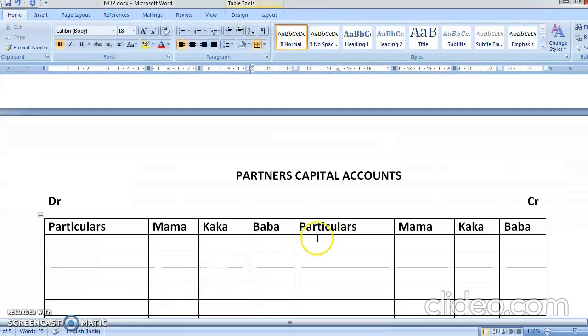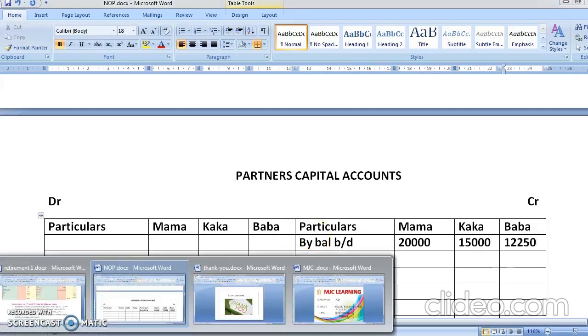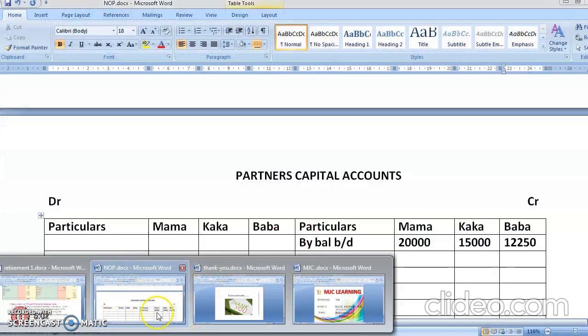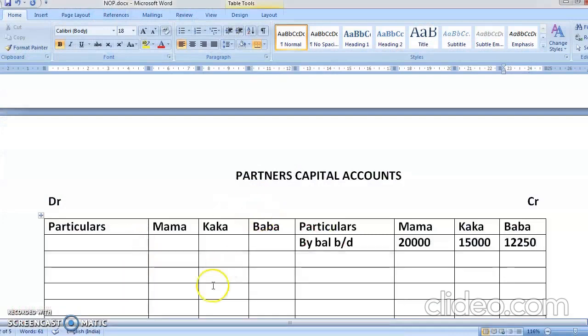So here it will come as by balance brought down. What is the balance of Mama? 20,000, Kaka is 15,000, and Baba is 12,250. Now 6,250 will be divided among the partners in their profit sharing ratio.